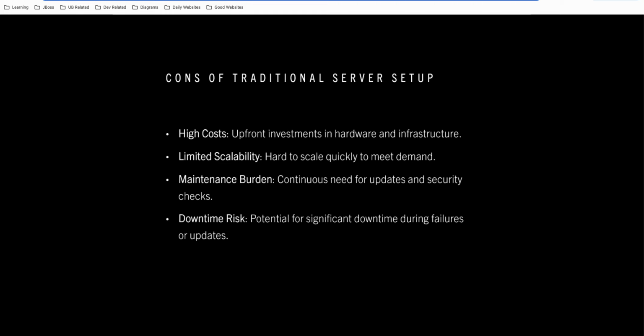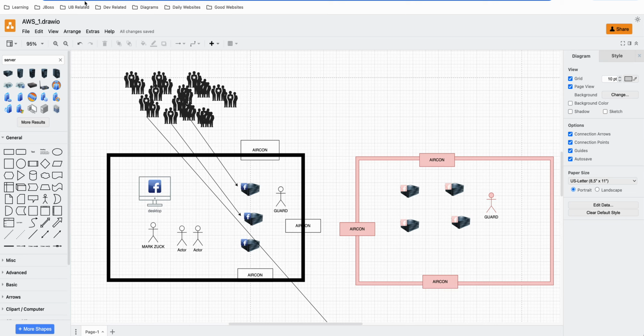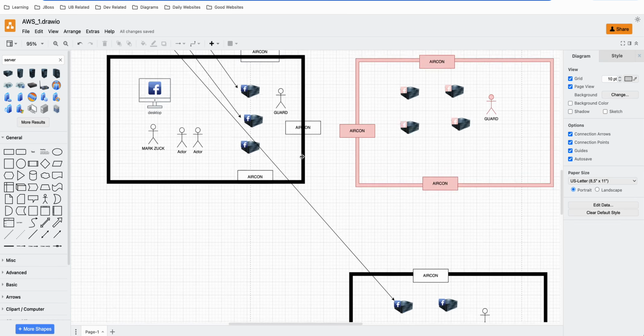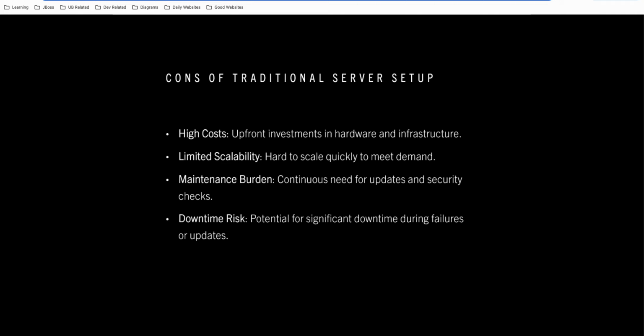And the other con is you need to continuously update the security. This is not limited to the physical. Like I mentioned, you have to have your own security guard or personnel that will guard your premises. But you also need to make sure that the software that you're using is well updated. So for example, if there's a vulnerability on a specific version of your software, you need to make sure that all of the servers that you have are updated to avoid the vulnerability.